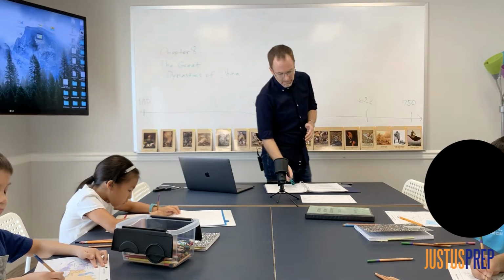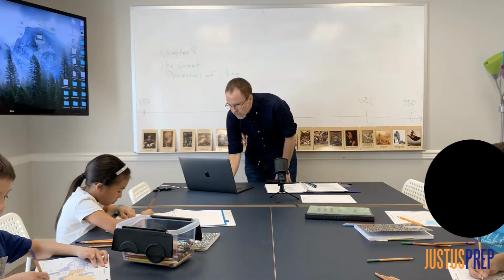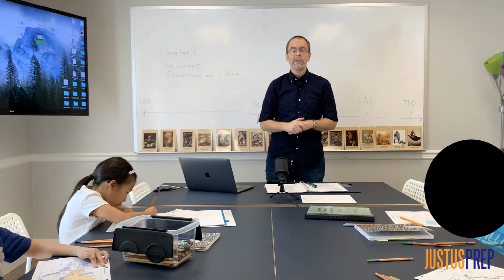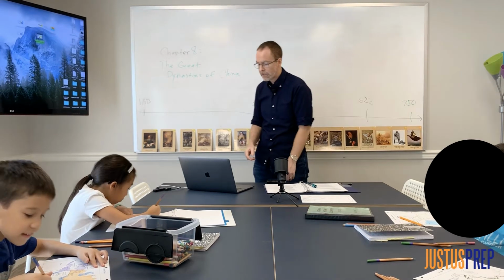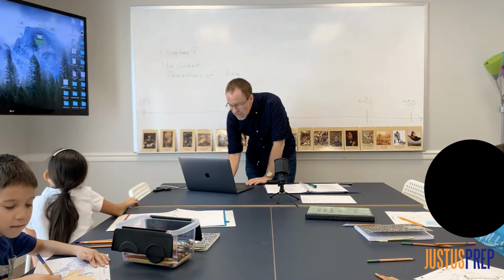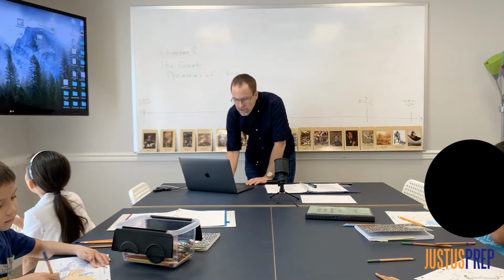So, for us to get to China, right now we're in Arabia. For us to get to China, can anyone tell me which direction on the compass do we need to go? North, south, east, west? East. Yes, we need to travel east. So we're going to travel further east, all the way past India, and on to China.